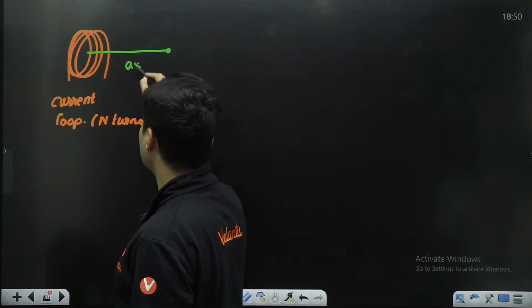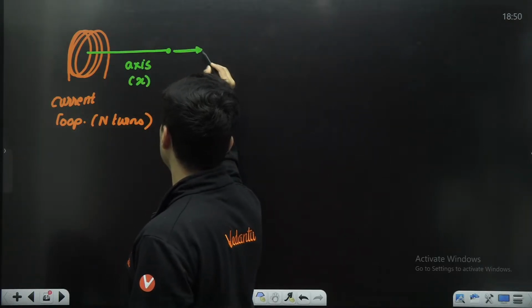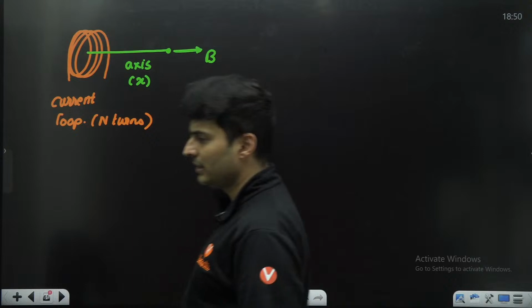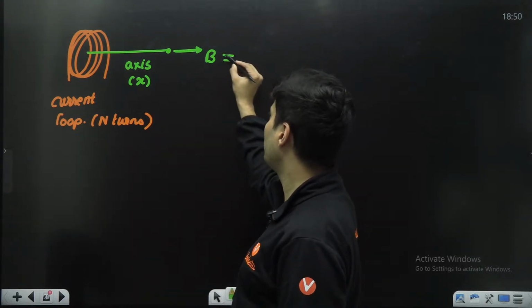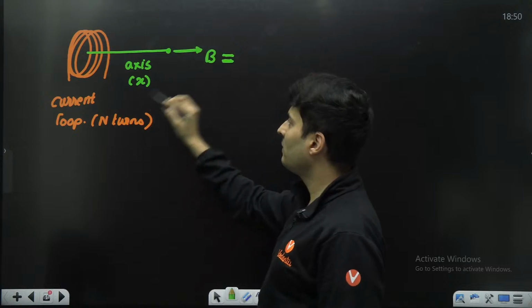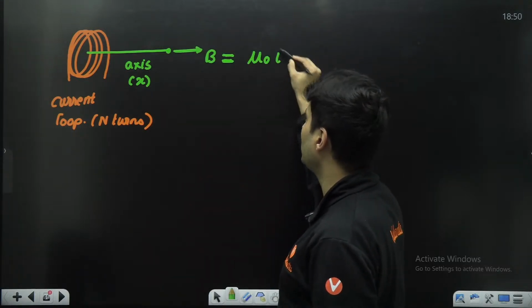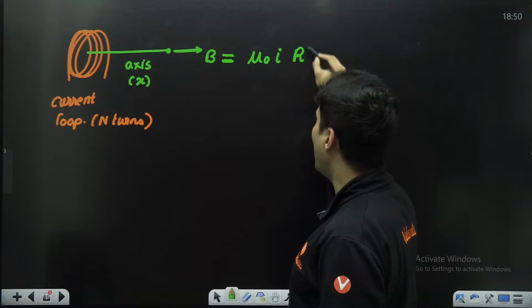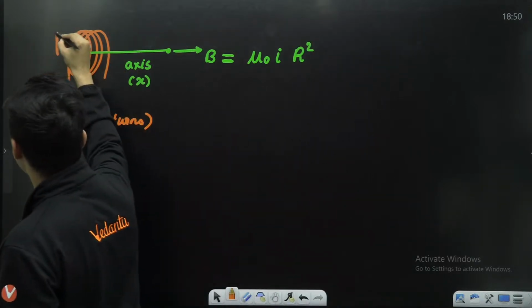Then if at all, on the axis at a distance of x, let's say you happen to measure the magnetic field, you might remember the formula for the magnetic field on the axis of a loop. It was nothing but mu naught into current into R square, where R is the radius of this particular loop.